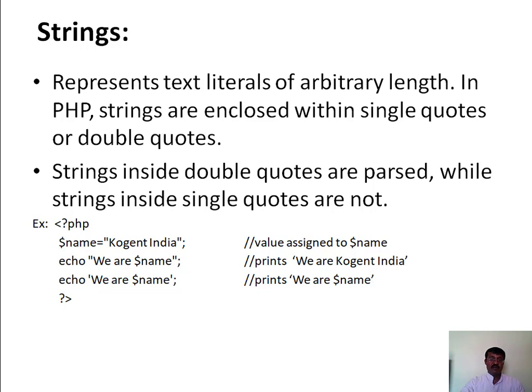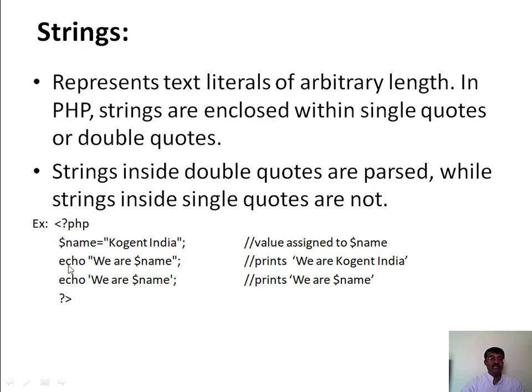When the variable names and the special characters are enclosed in single quotes, then the output is printed in the same way as you typed in the program. So that will be well understood by this example program. This is a simple example code. Here name is a variable which has been assigned some string value, that is Cogent India. Now in this variable name I have a value called Cogent India.